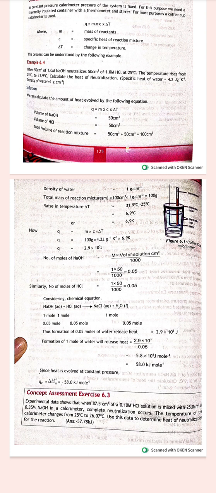So the heat of neutralization will be 58.0 kilojoule per mole. And this is the reaction. In this reaction, the products are forming, so there is a release of energy, so it is denoted with the negative sign.